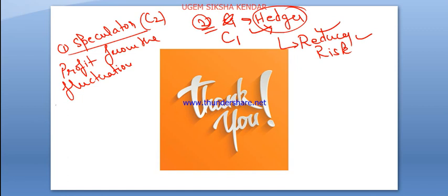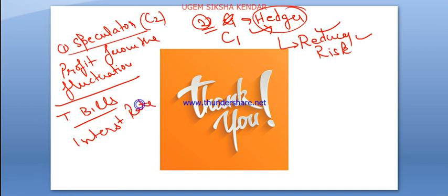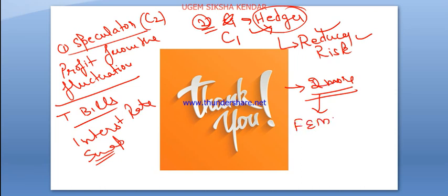So in this lecture we have discussed some important points like treasury bills, repo and reverse repo, and interest rate swap. This chapter takes 2 more parts because this is an important chapter. In the coming chapters, this chapter plays an important role. In the next chapter we will discuss FEMA and foreign exchange policy, how these are included in the money market instruments, and what the role is in the money market.